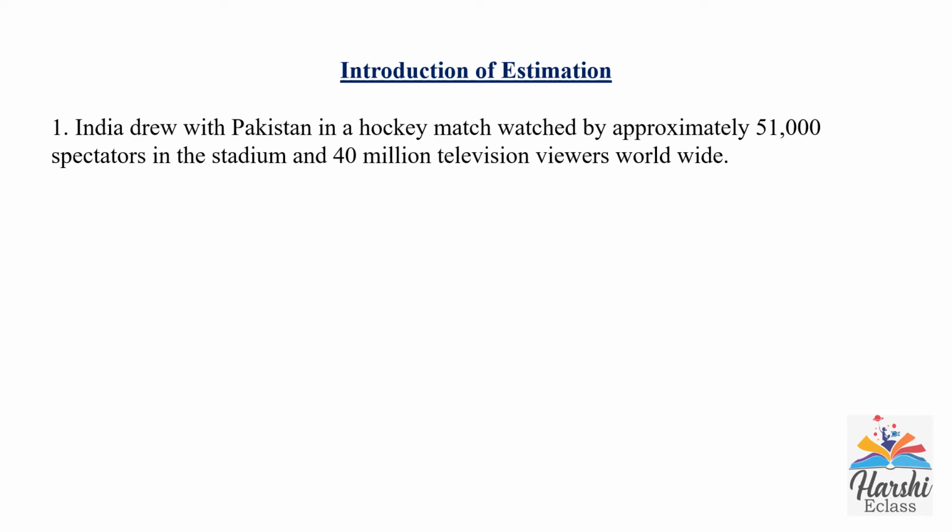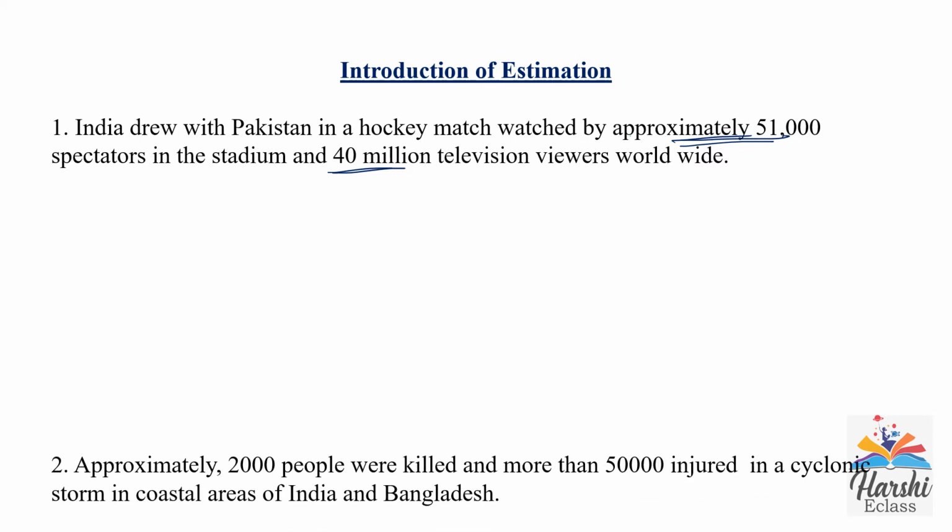This shows that approximately means it is a nearby number, not the exact number. It is a nearby number of the spectators in the stadium. 40 million television viewers. It is also a nearby number. We don't know the exact number.